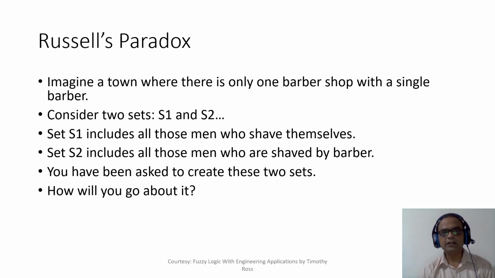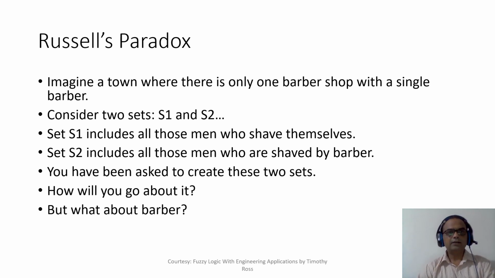But if we come across a person who is always shaved by the barber, then his membership value in set 2 would be 1, and his membership value in set 1 would be 0. So you can see we have got binary membership over here, right? Either the membership is full membership or no membership. A person either belongs to set 1 or set 2. If he belongs to set 1, his membership value is 1. Otherwise, his membership value is 0. Okay.